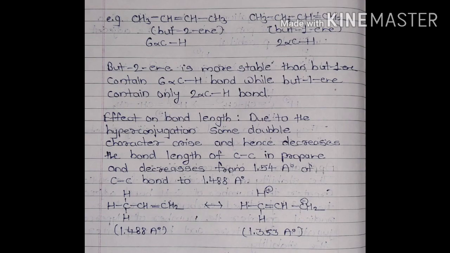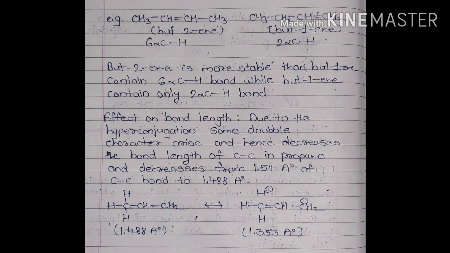In the next application we see two examples, but-2-ene and but-1-ene. In the first example we have 6 alpha carbon-hydrogen bonds, and but-1-ene contains only 2 alpha carbon-hydrogen bonds. Therefore, but-2-ene is more stable than but-1-ene.